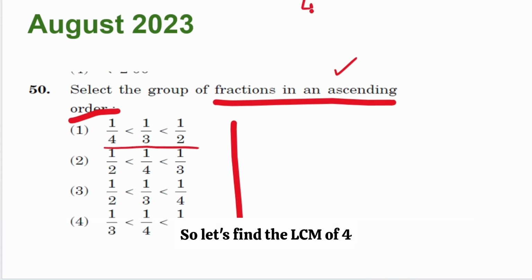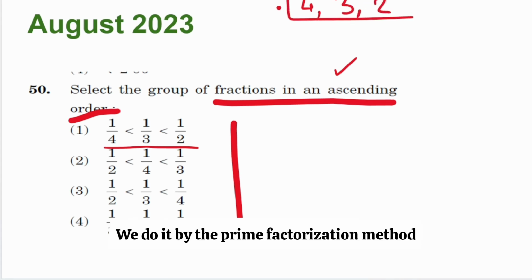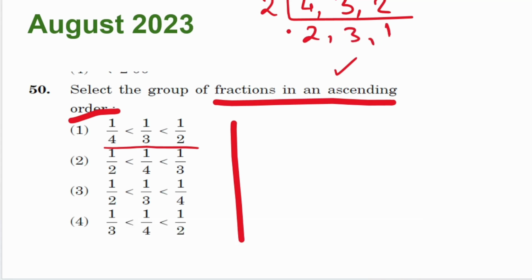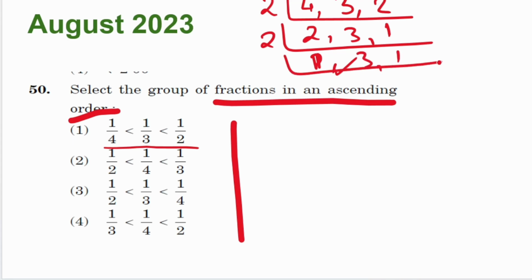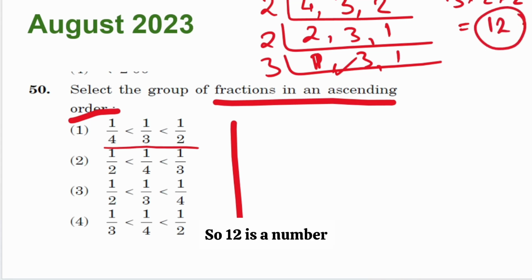So let's find the LCM of 4, 3 and 2. We do it by the prime factorization method. So 3 into 2 into 2, 3 twos are 6, 6 twos are 12. So 12 is a number to which we can convert all of them.